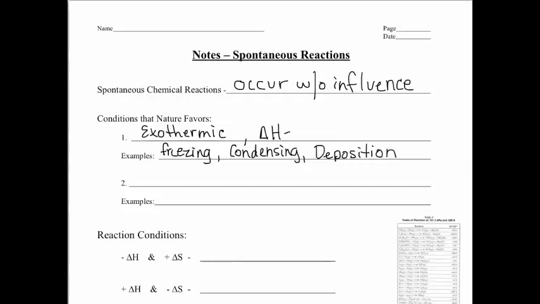The other condition that nature favors is increased entropy. Entropy may be a new term for you, so I want to talk a little bit about entropy. Entropy is a measure of disorder or randomness. So nature actually favors disorder. The universe tends toward chaos at all times.